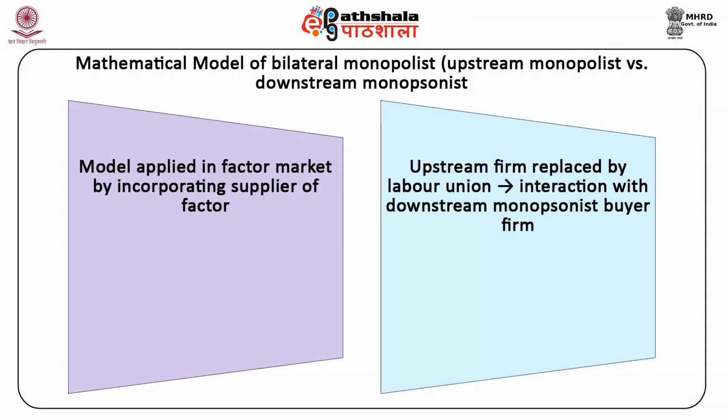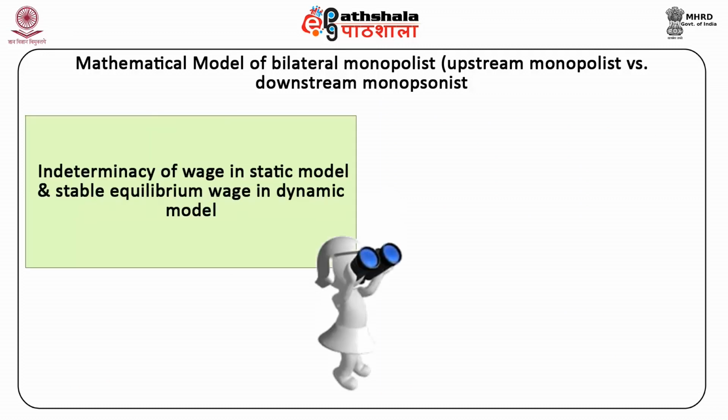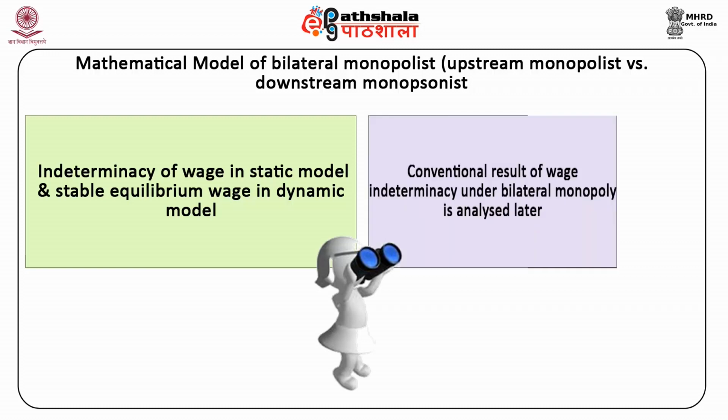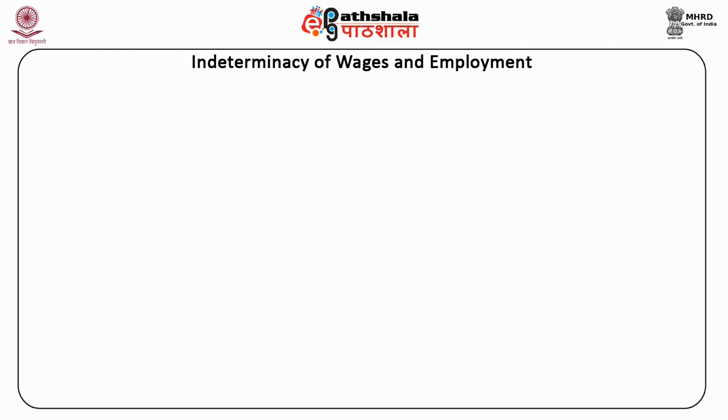For example, if we replace the upstream firm by a labor union, then its interaction with the downstream monopsonist buyer firm depicts the bilateral monopoly situation, and we can obtain the indeterminacy of wage in the static model and stable equilibrium wage in the dynamic model. Only the conventional result of wage indeterminacy under bilateral monopoly is analyzed graphically later. Our next topic is indeterminacy of wages and employment.